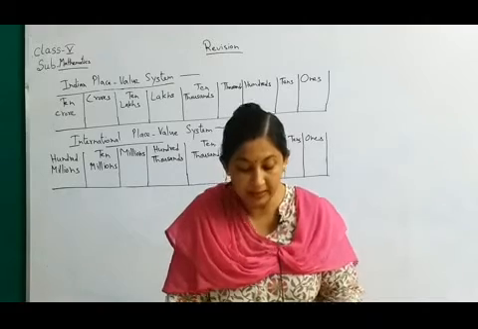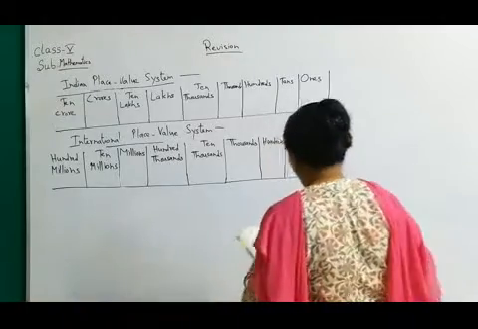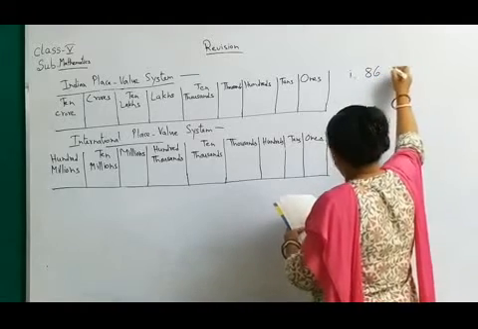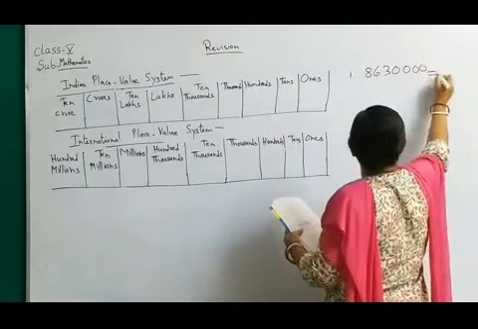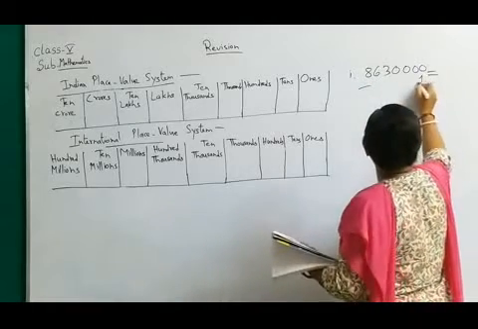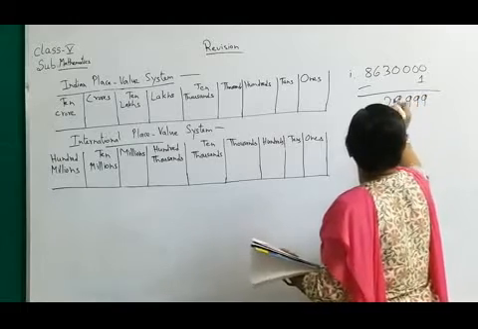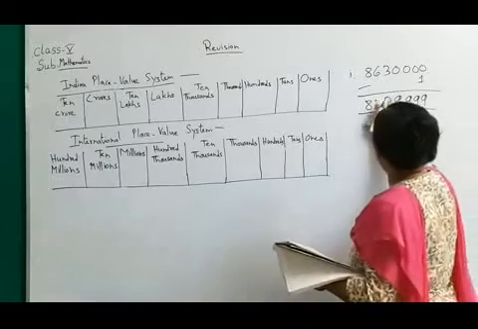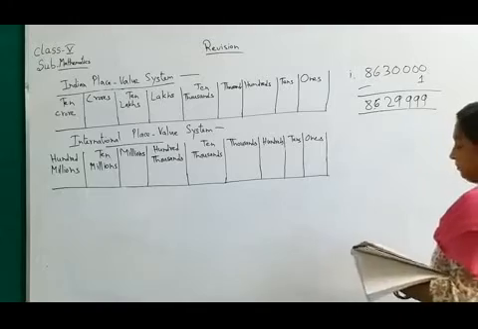Next one, number I, the predecessor of 8630000 is given. You have to write the predecessor. Predecessor means minus 1. When you subtract 1, you will get 9, 9, 9, 9, 2, 5 and 8. Sorry, this will be 6, not 5. So this is the predecessor you are getting.